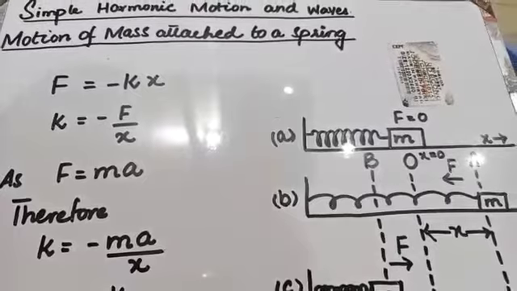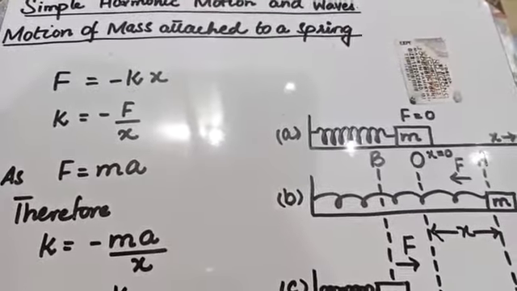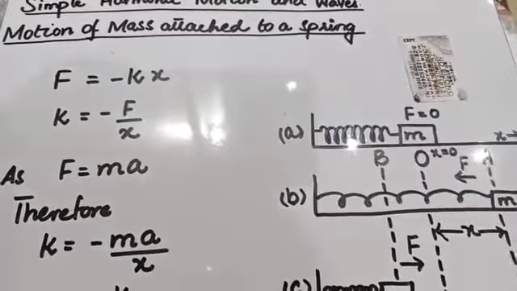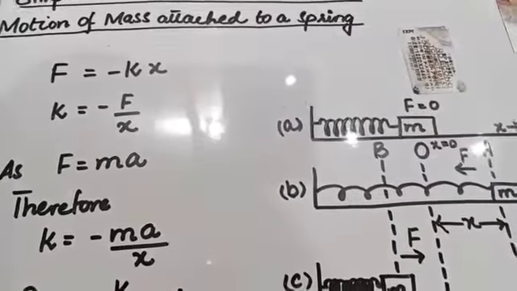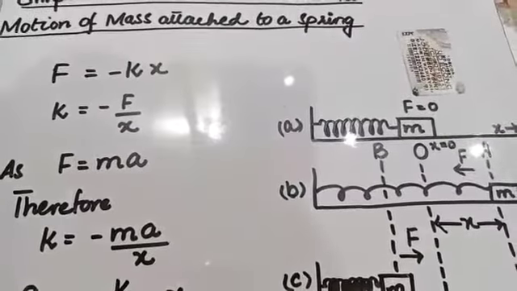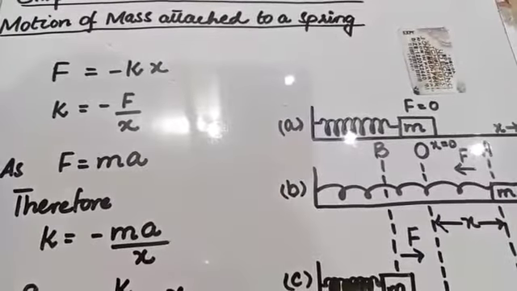First chapter, simple harmonic motion and waves. The first topic of this chapter is simple harmonic motion. There are many examples in this chapter: motion of mass attached to a spring, ball and bowl system, motion of a simple pendulum.